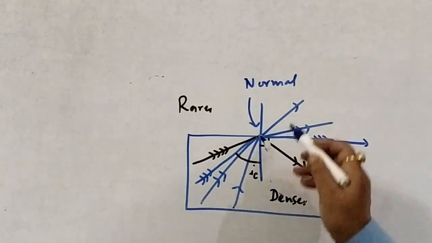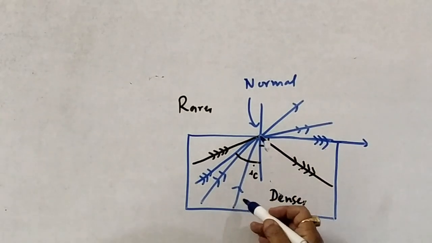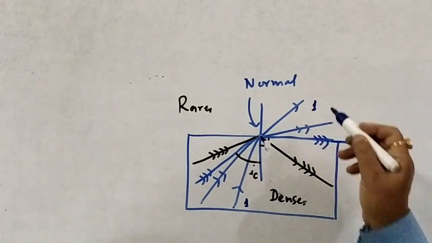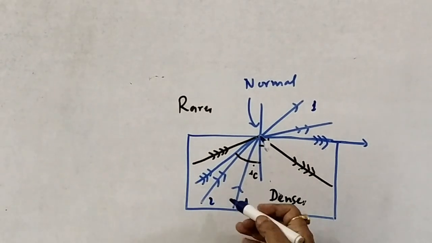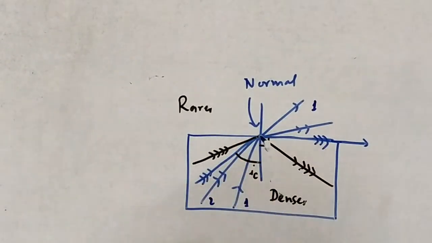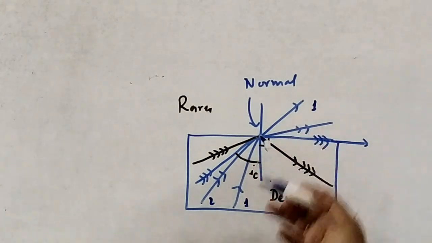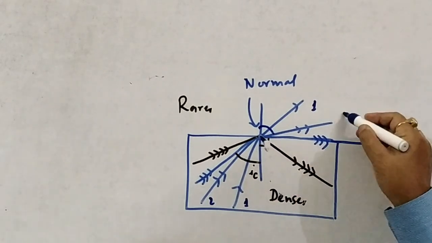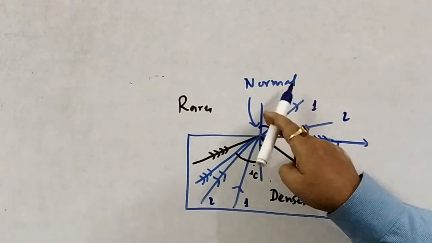Here a single arrow is visible. This is ray number 1, and then it is ray 1 refracted. Then we take ray 2. It is again coming from denser to rarer medium. Then we can see that the angle of refraction has further increased. This is ray 2, and initially the angle of refraction was this one, and now it is increased.